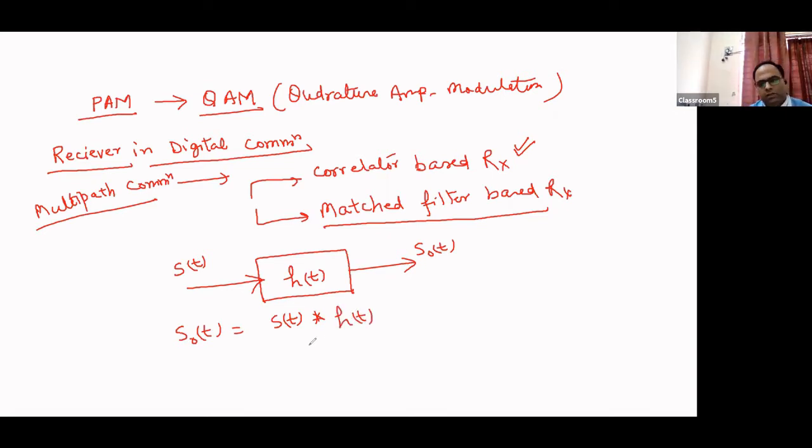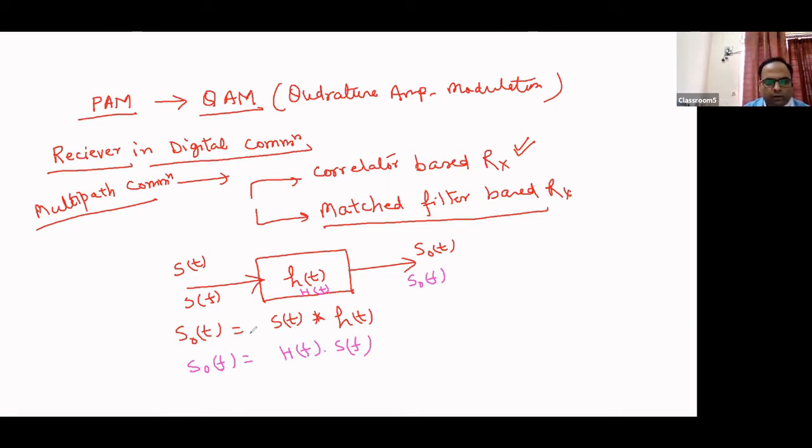But if we take the Fourier transform of s(t) and represent Fourier transform of s(t) as S(f), similarly the Fourier transform of h(t) is H(f), and then S_o(f) can be simply written as H(f) into S(f), right? So by this equation we can relate the input and output of any filter which is having a response h(t), right?